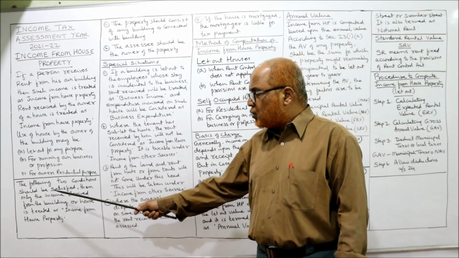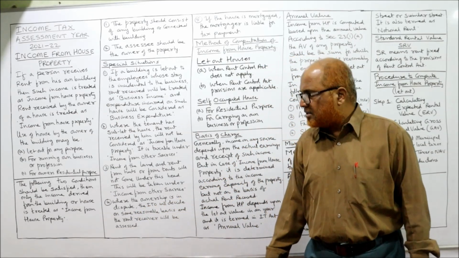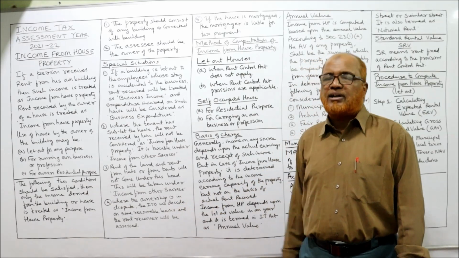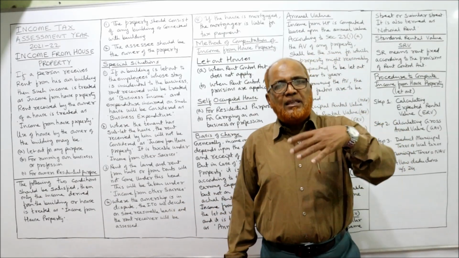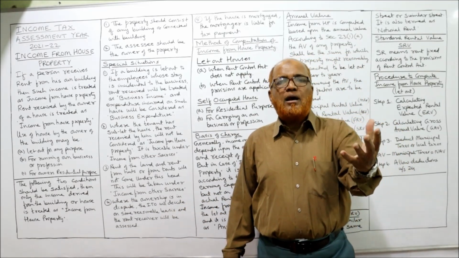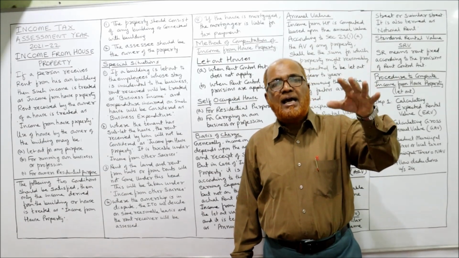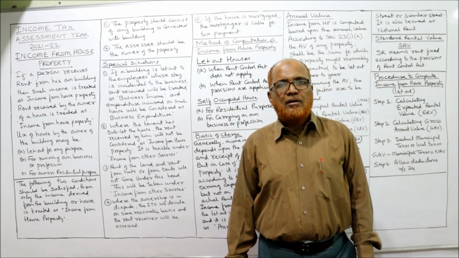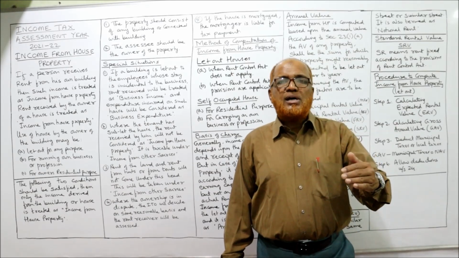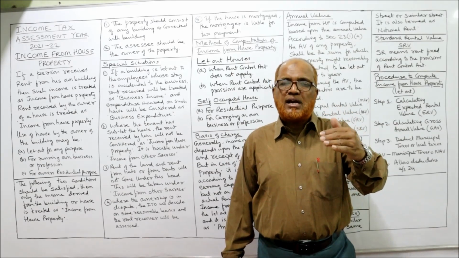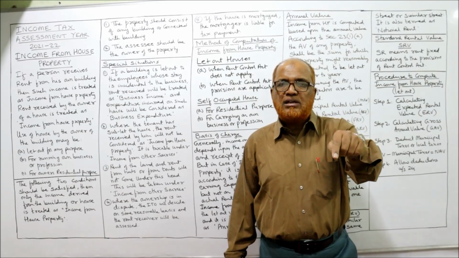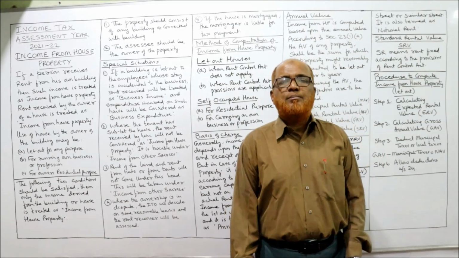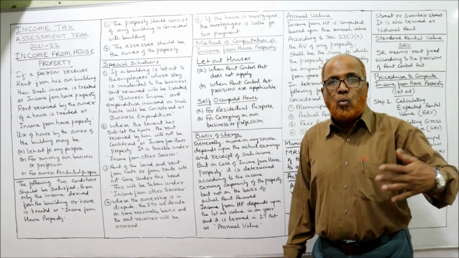Now, the following two conditions should be satisfied for an income derived from the building or house to be treated as income from house property. So when will the income of the property be treated as income from house property? Two conditions are given. If these two conditions are satisfied, then the income received from the property is taxable under the head income from house property. What are the two conditions?